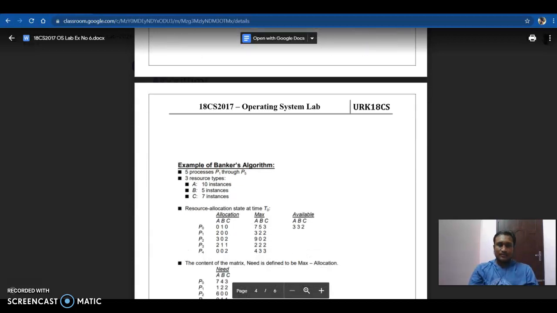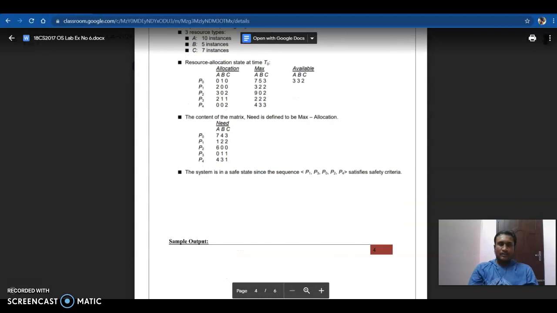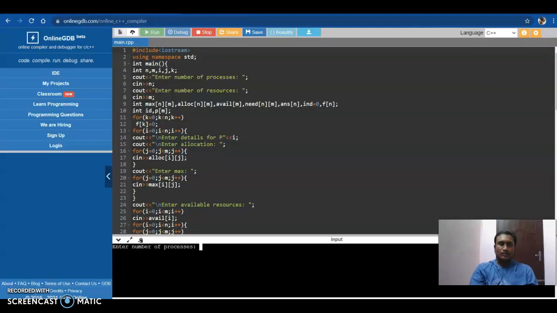We can see the examples of Banker's algorithm. Now we can see the program.